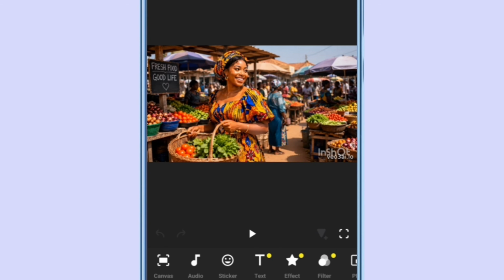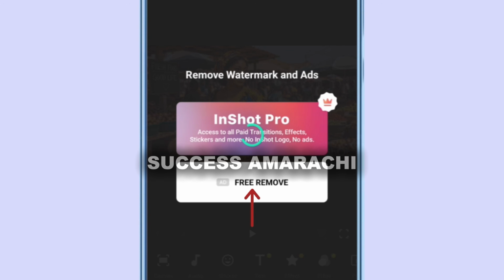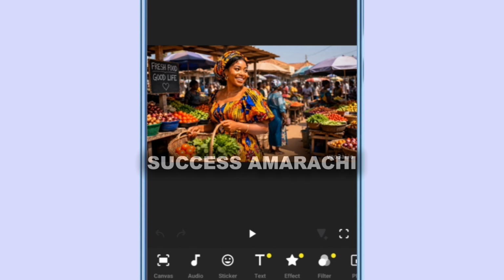So they will play adverts, so I will have to pause this video for a little time, right? So I will click on this X sign and wait for it to play their advert and then remove the watermark for me. They'll ask you to subscribe or remove it for free. I'll simply click on remove for free and they will start playing adverts. Okay, so everything you are learning right now, you can do it for completely free. Okay, so right now they are done with their own, so let's do our own.